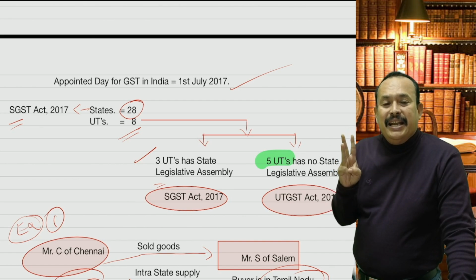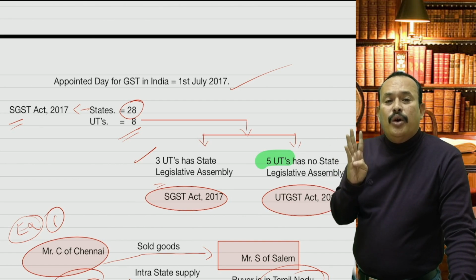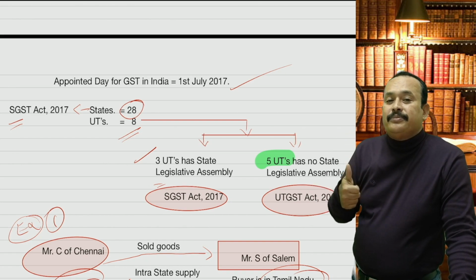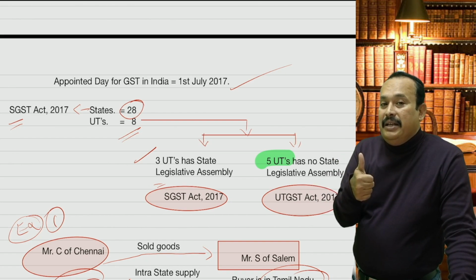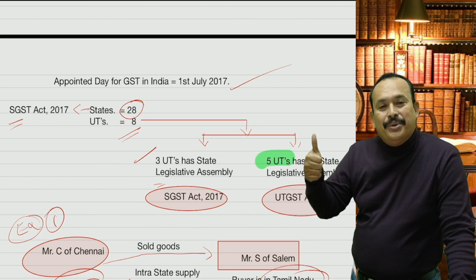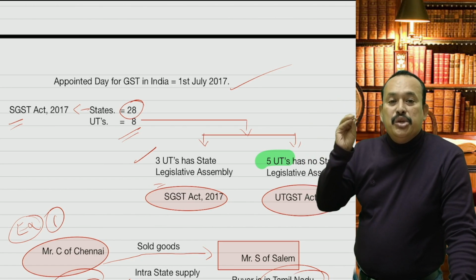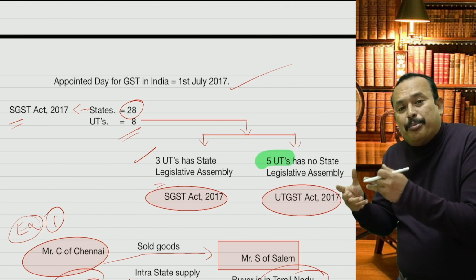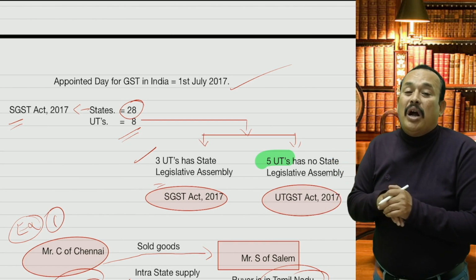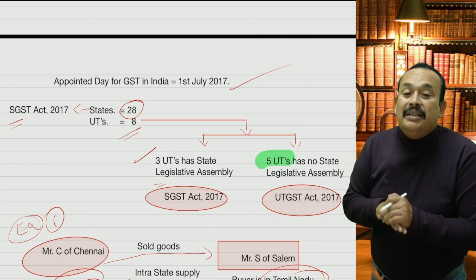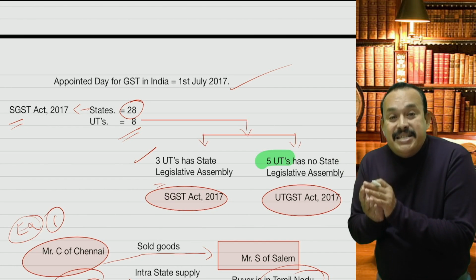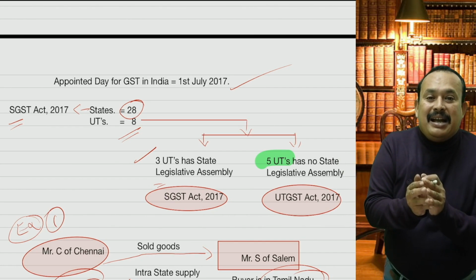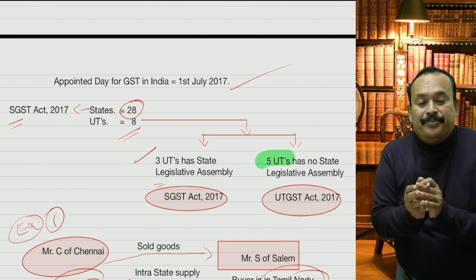Chandigarh. 3. Lakshadweep. 4. Andaman Nicobar Islands. 5. Dadra Nagar Haveli, Daman and Diu. These all 5 UTs have no state legislative assembly. For intrastate supplies in those UTs, what will attract? CGST and UTGST will attract for intrastate supplies.